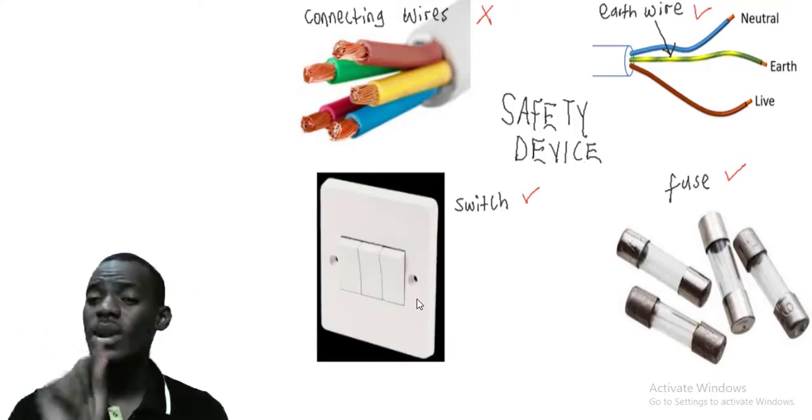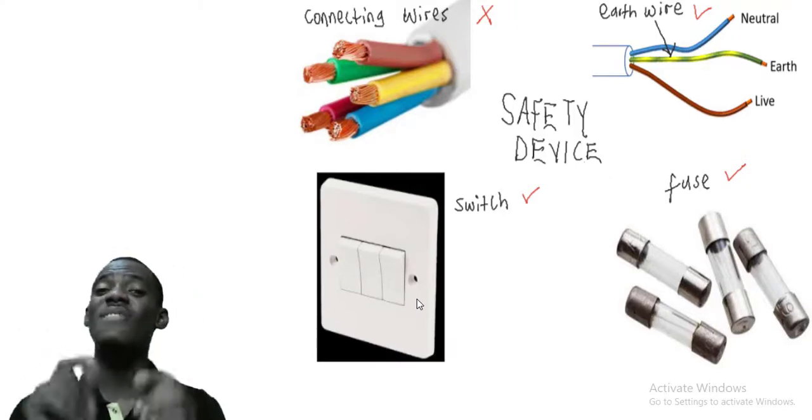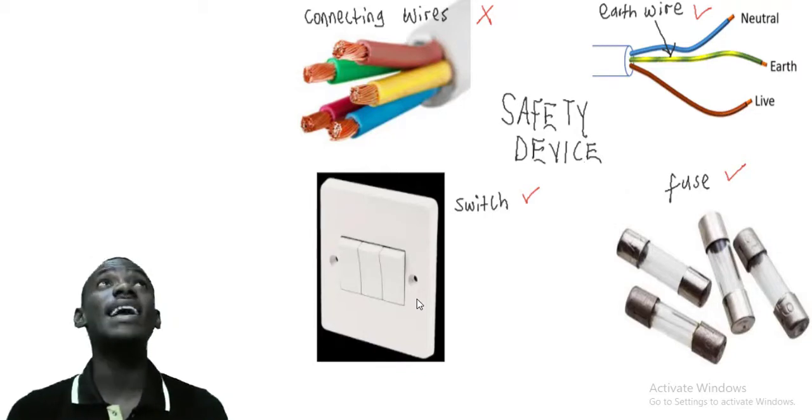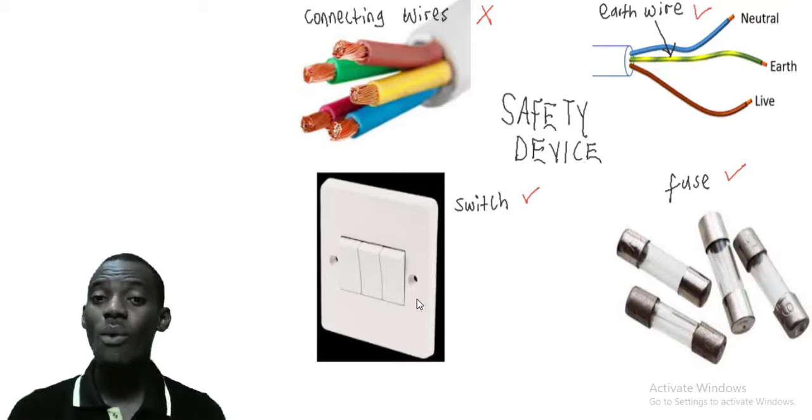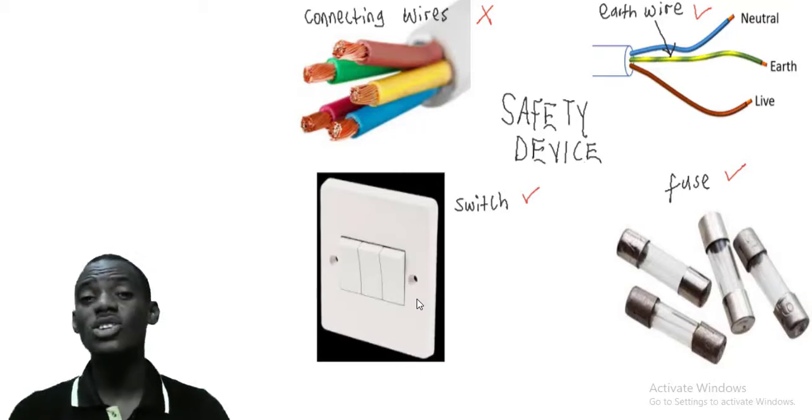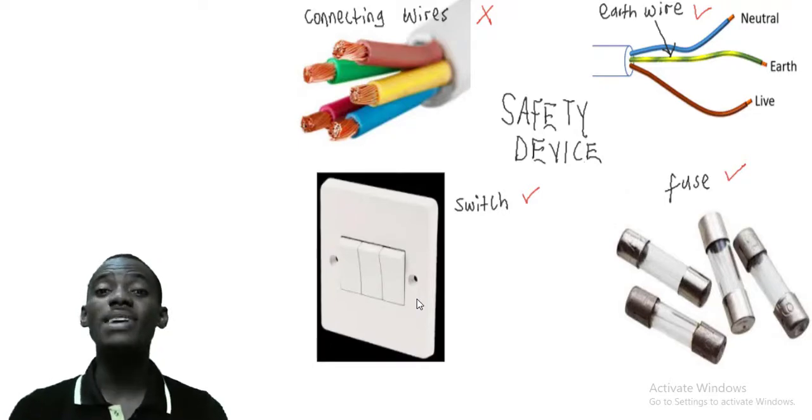But the earth connection is there to protect whosoever is working. So any wire installation that they make in your house with no earth connection, ask the person to remove it, because without earth, if that wire installation shocks somebody, the person will be shocked to death. Earth is for safety. So we are talking about a safety device.